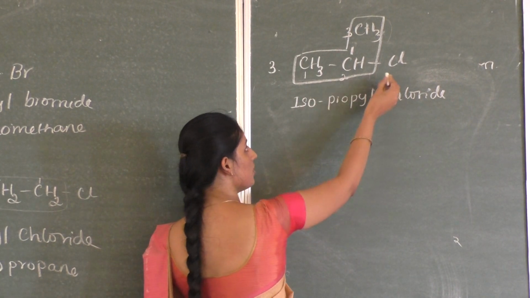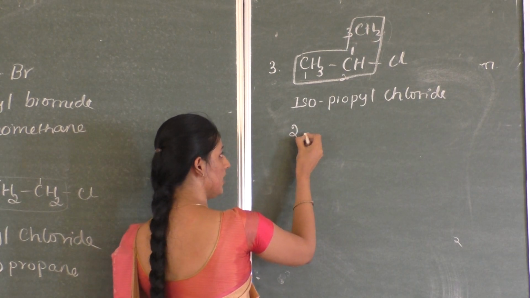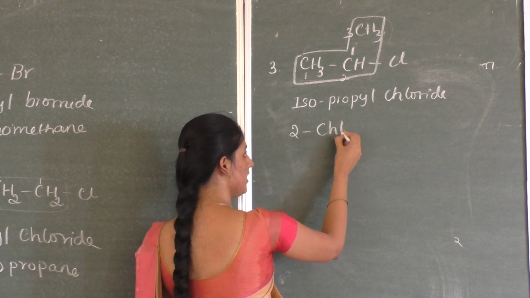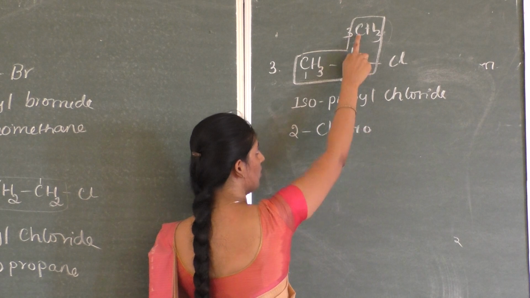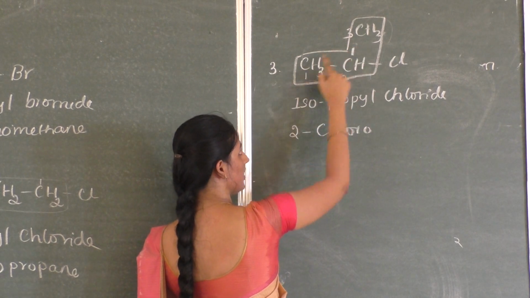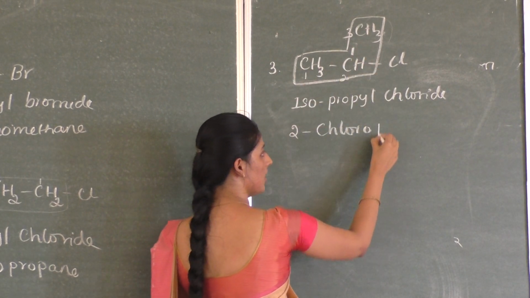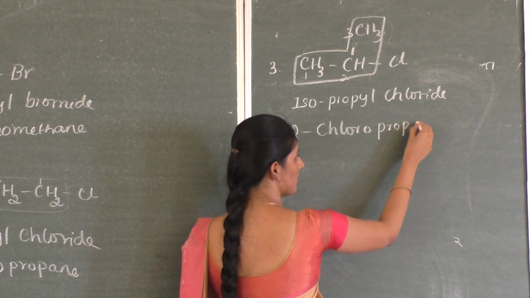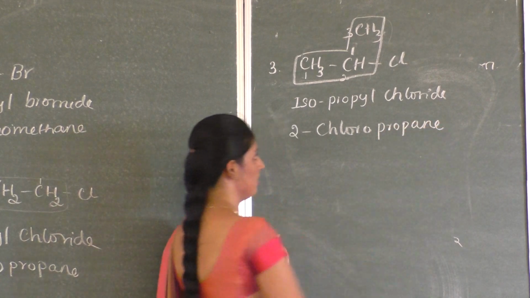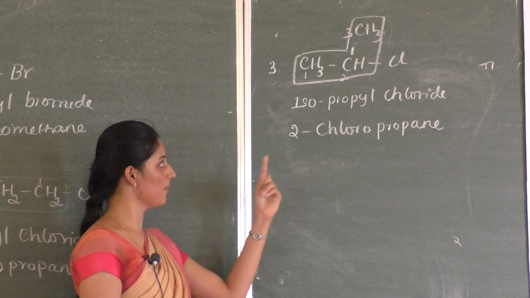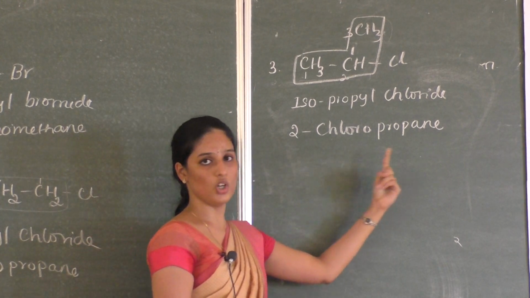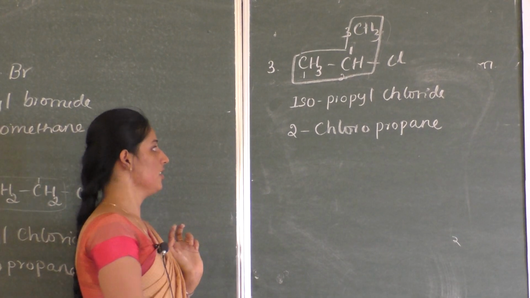So at second position I have chlorine. So the name of this compound starts with 2-chloro, next the root word. So 3 carbon atoms are there, so 3 means it is propane. So the IUPAC name of this compound is 2-chloropropane.